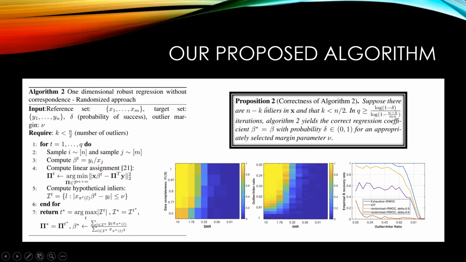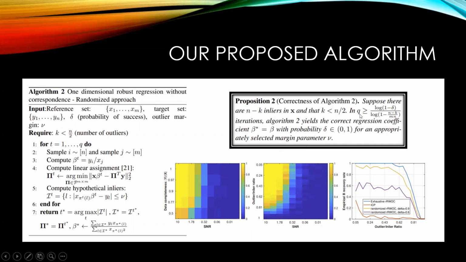And in proposition 2, we provide the number of iterations that we need to run this algorithm in order to recover an approximation of this beta star.